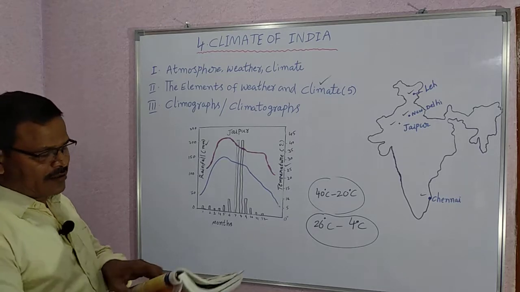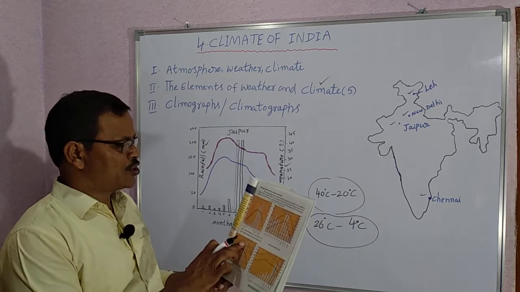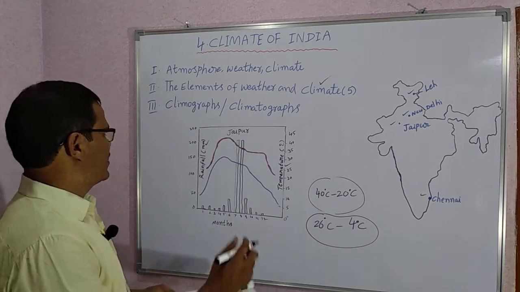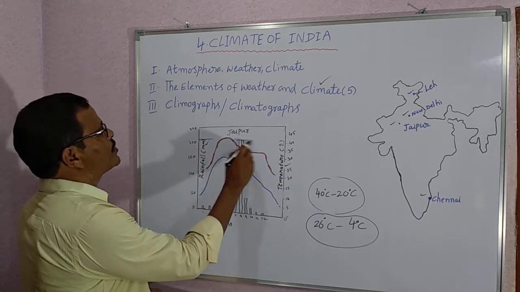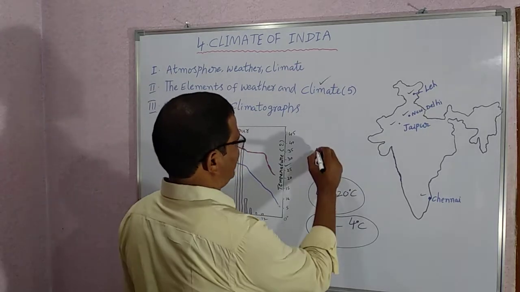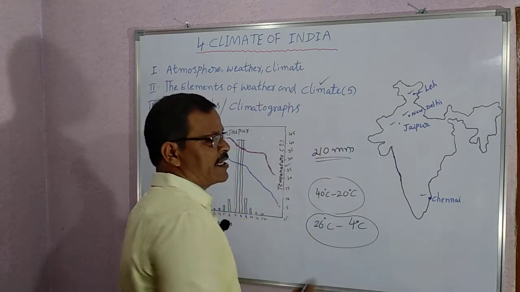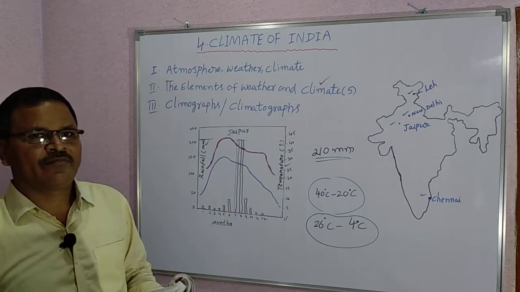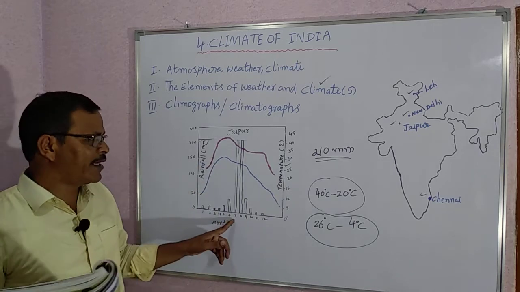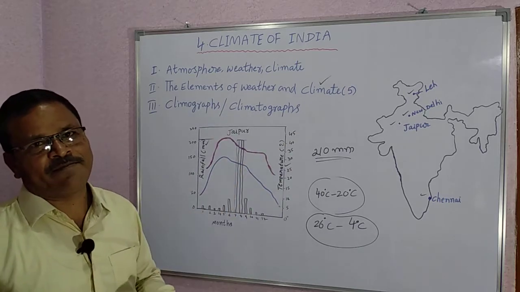If you observe the Jaipur climograph, in July and August it recorded nearly 210 millimeters of rainfall. Jaipur received this in these 2 months. In July it received 210 millimeters. In August also it received 210 millimeters.